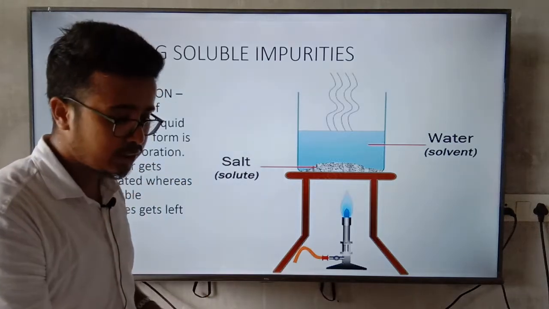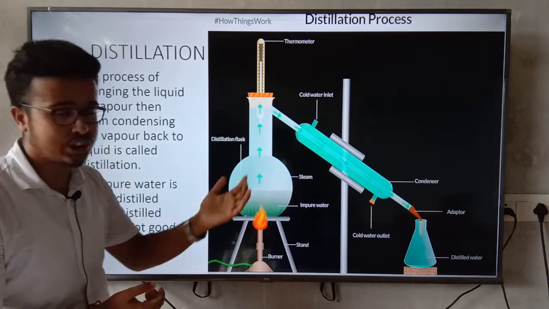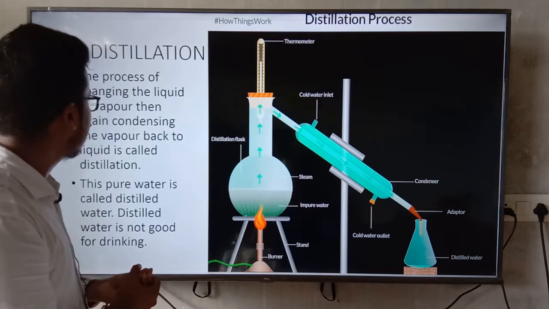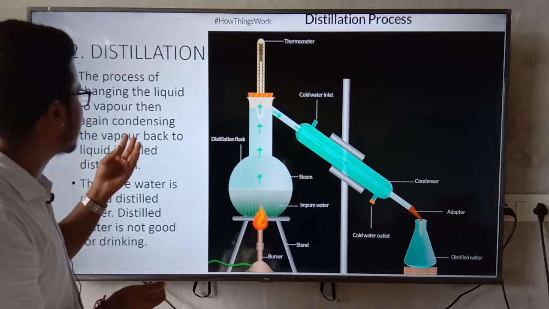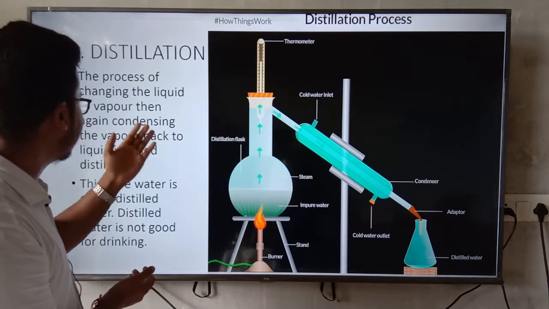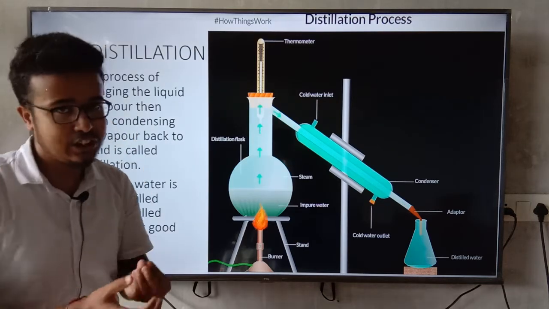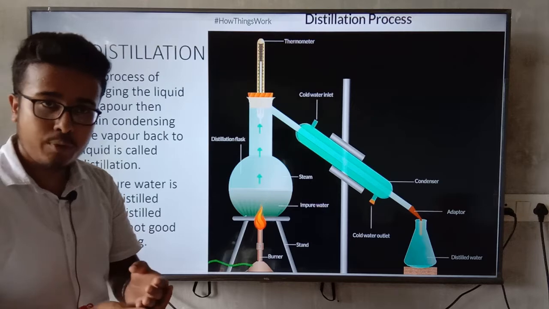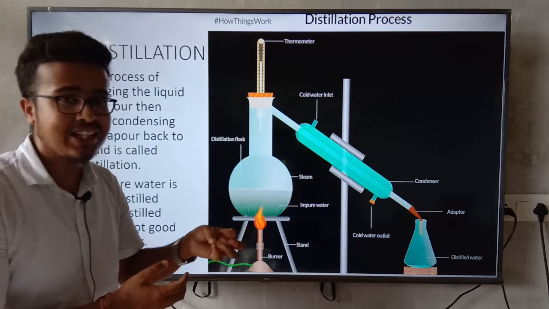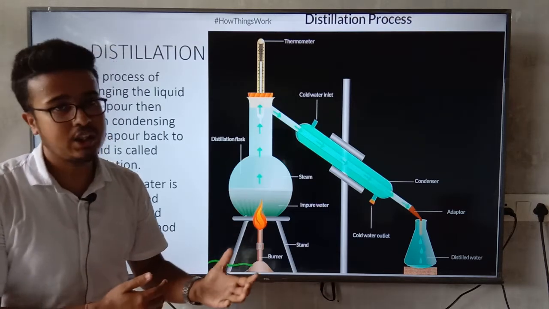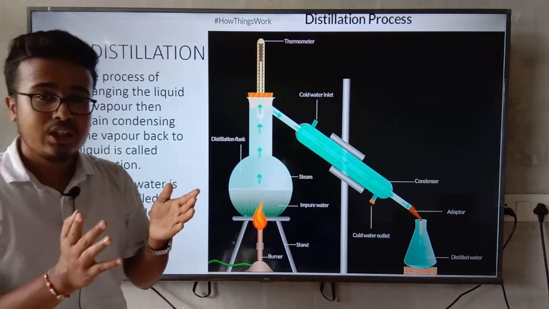So after this, here it is distillation. Here it is the distillation process. You can see the pictures. So now what is distillation? Distillation means the process of changing the liquid to vapor, then again condensing the vapor back to liquid, is called distillation. Distillation means when it converts from liquid to gases, again those gases are condensed and converted into water, that is called distillation. So here it is two states.